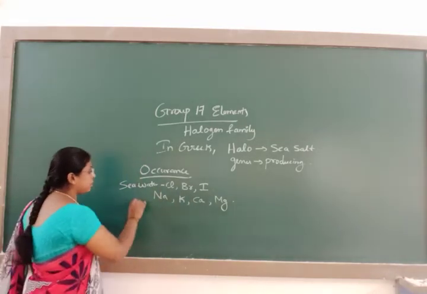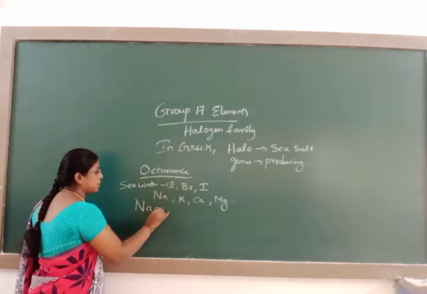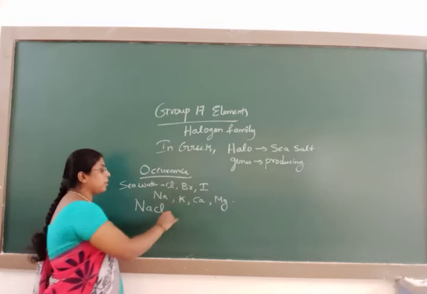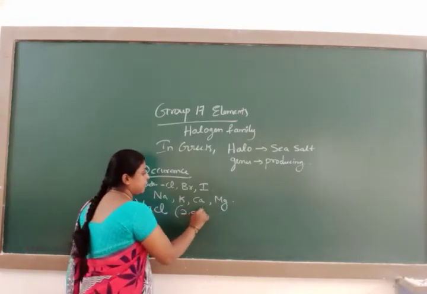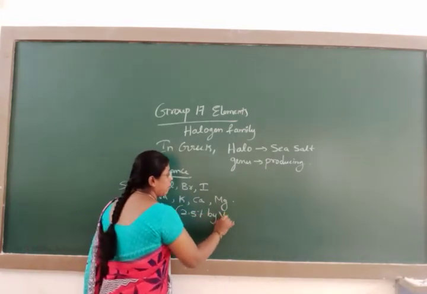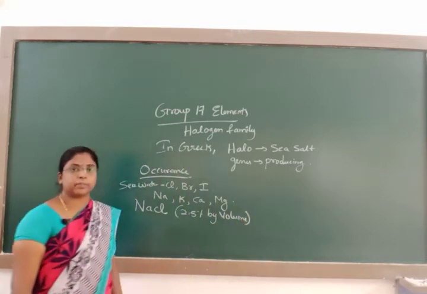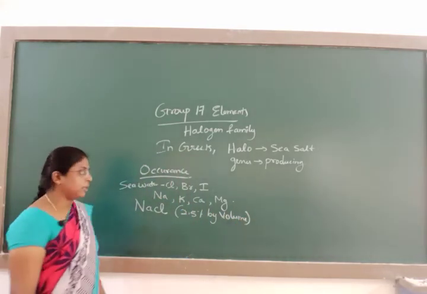They are in the form of salts. For example, the main component is sodium chloride, which is present 2.5% by volume.